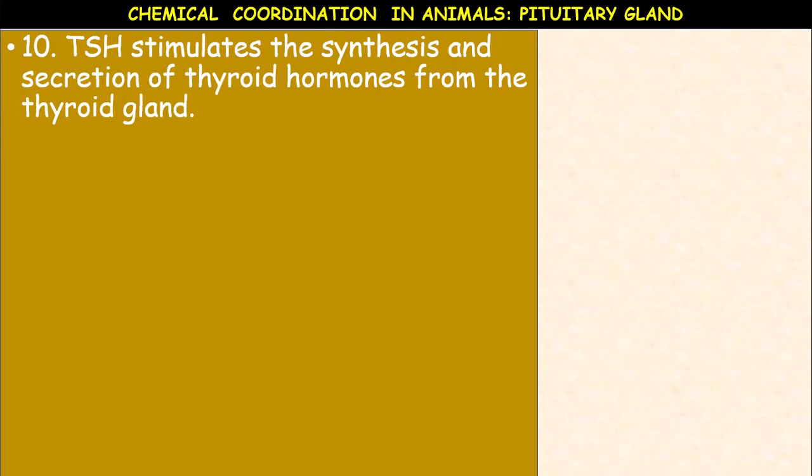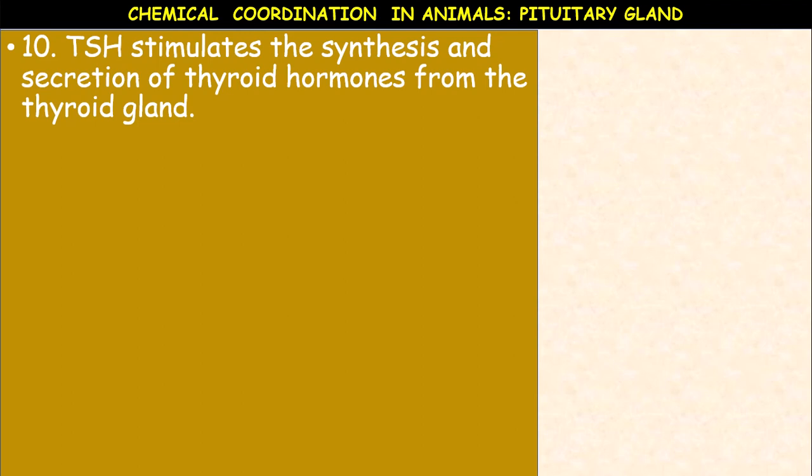Next, thyroid stimulating hormone. Thyroid stimulating hormone is secreted by the anterior pituitary. It stimulates the thyroid to produce thyroxine hormone. Its secretion is controlled by thyrotropin releasing factor.